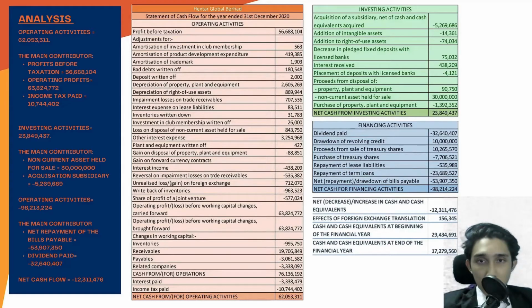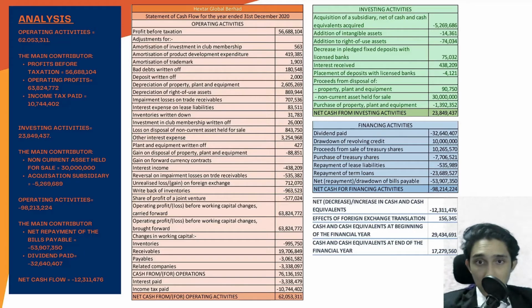Looking at the cash flow of the company in the operating activities, the net balance is positive with a value of 62 million. The main contributor to the positive value is profit before taxation amounting to 56.6 million and the operating profit amounting to 63.8 million. The only significant outflow in the operating is the income tax paid amounting to 10.7 million.